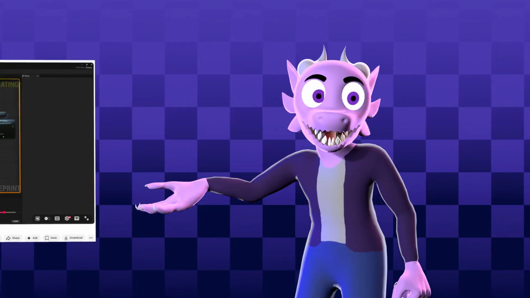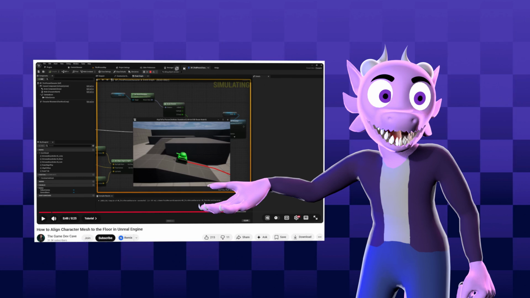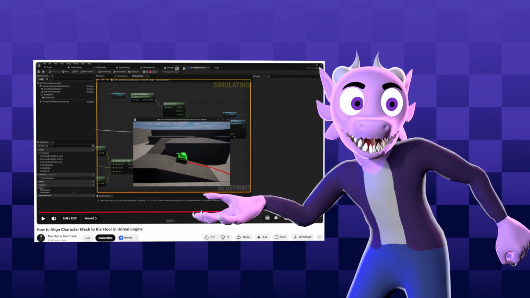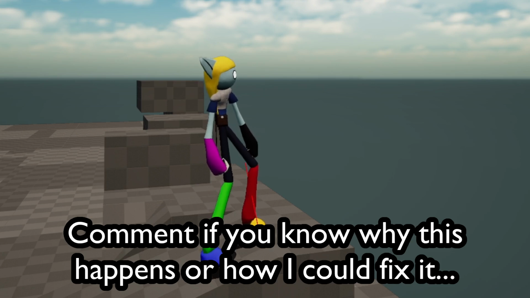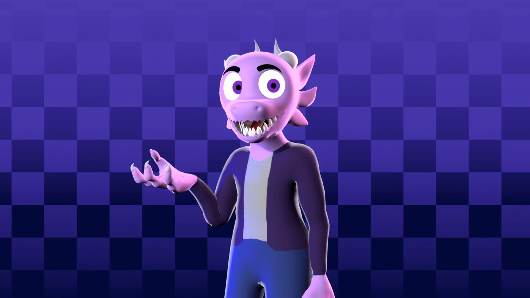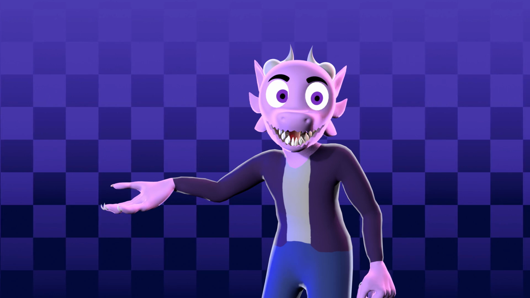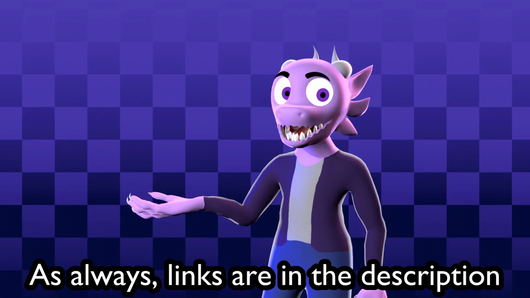I also followed this tutorial by the game dev cave so that Jess would angle based on the slope of the surface she's walking on. I do need to fix this weird jitter glitch that happens on the very edge of the angle, but I'm happy I got it working. Go sub to the game dev cave, by the way, he makes really great tutorials.